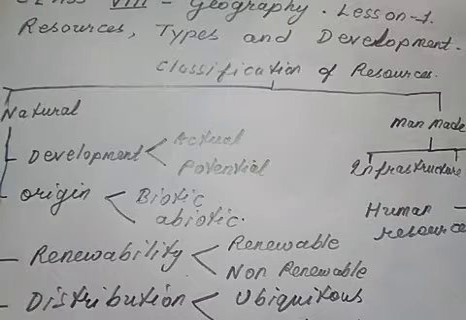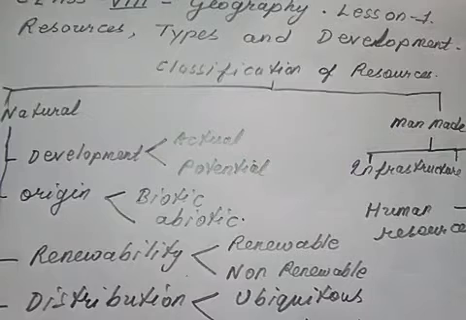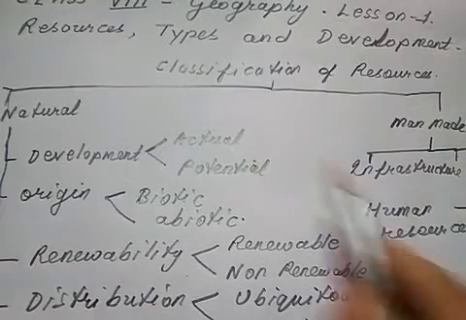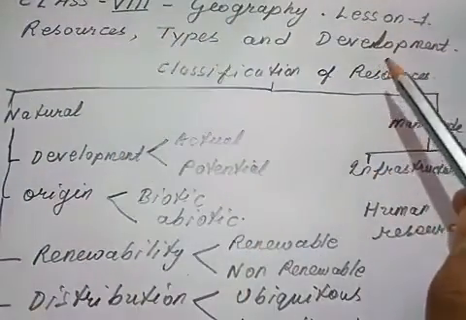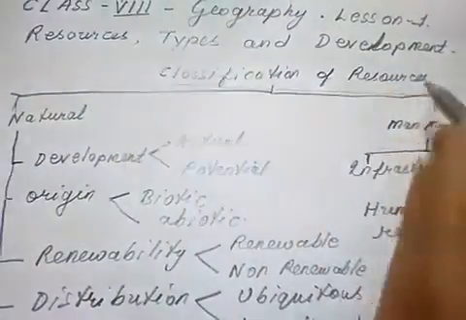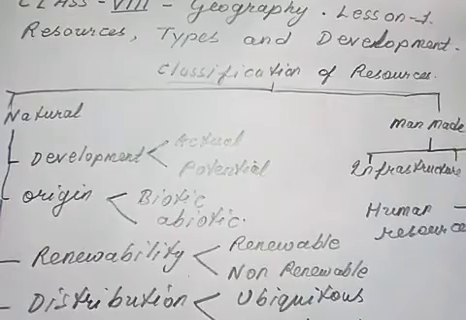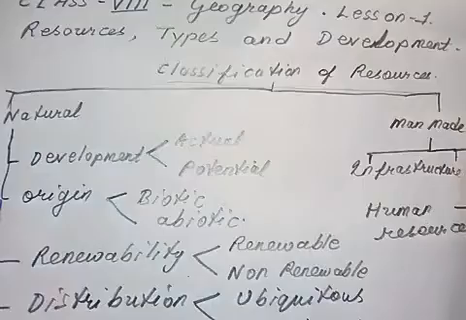We will discuss in short the chapter Resources, Types and Development, that is Geography lesson number 1. Here we will discuss resource types and development. At the very first, in this video we will discuss the classification of resources. Classification of resources is done in two different ways, that is natural and man-made.